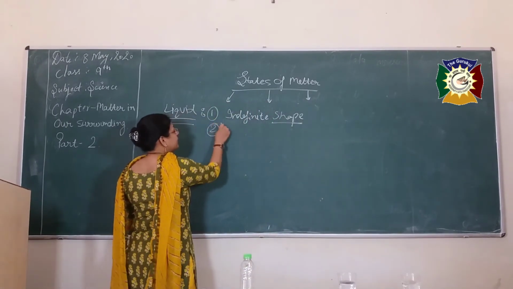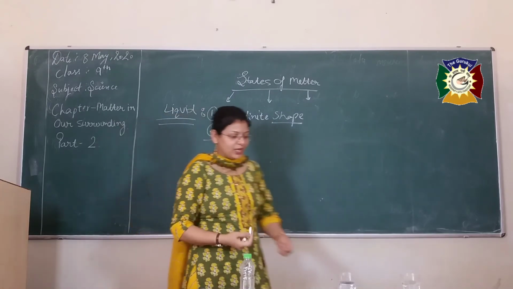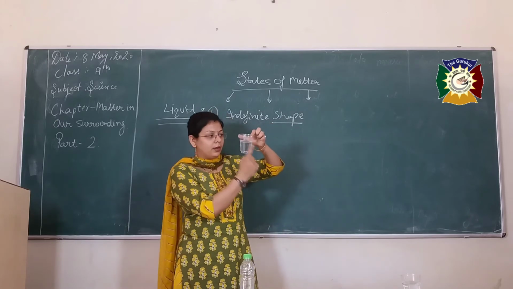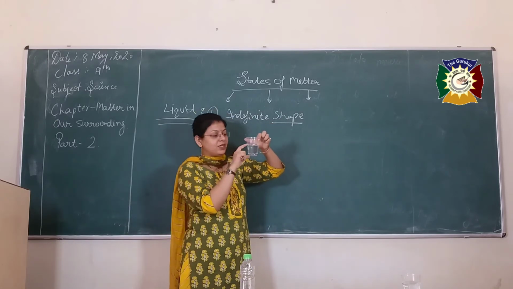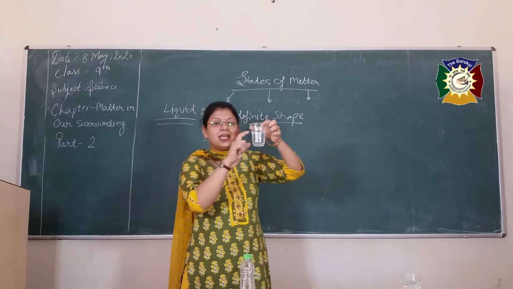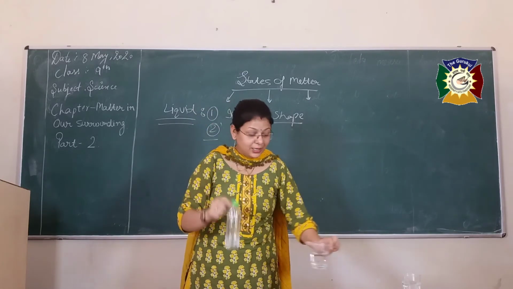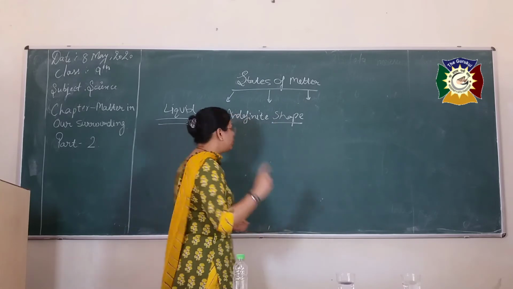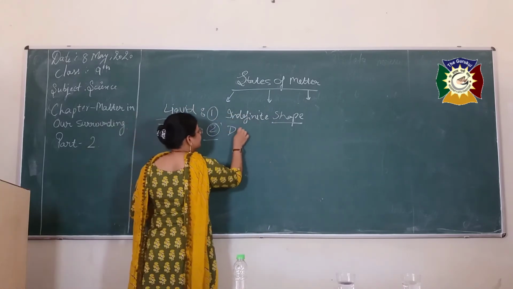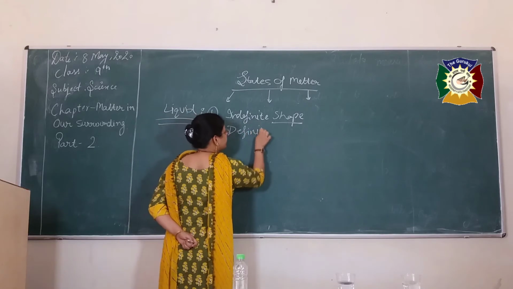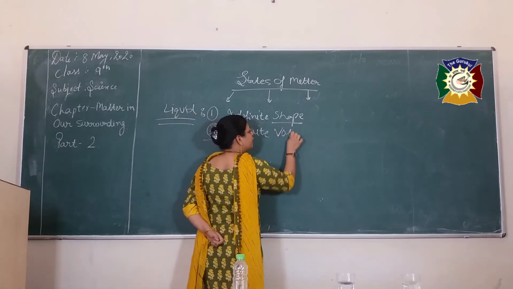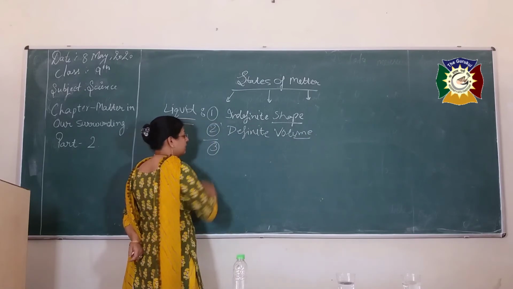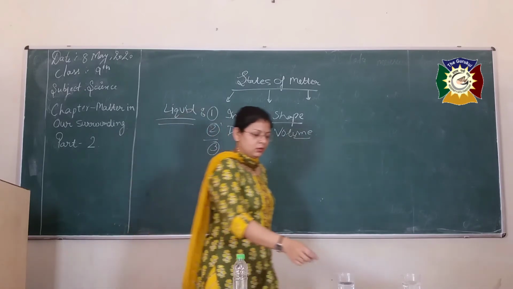The second is a definite volume. This amount of water, if it is inside this glass, has the same volume if I pour it into the bottle. In both cases the shape changes, but the volume of the liquid remains constant. That means definite volume. Very nice. The third thing is compressibility.